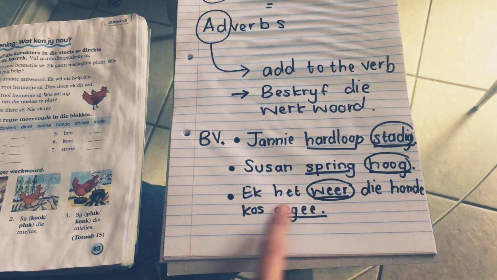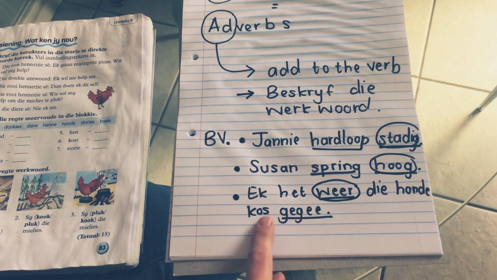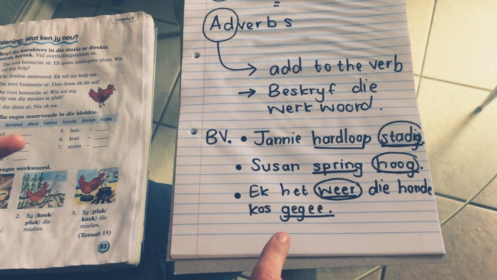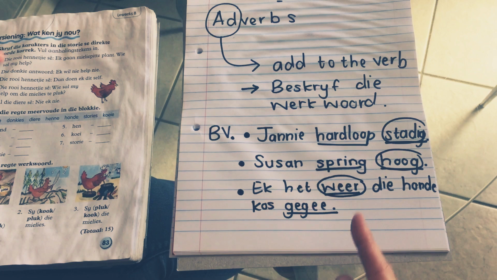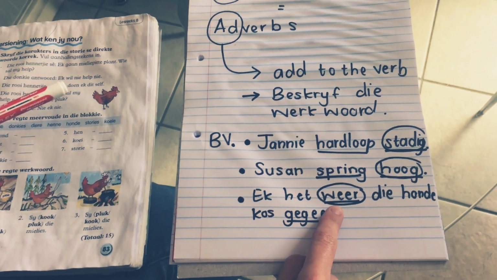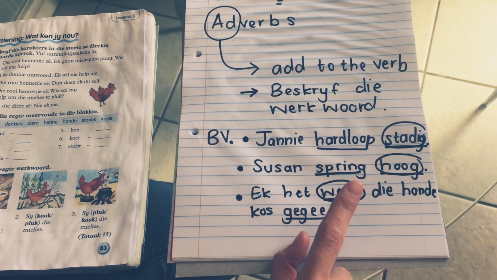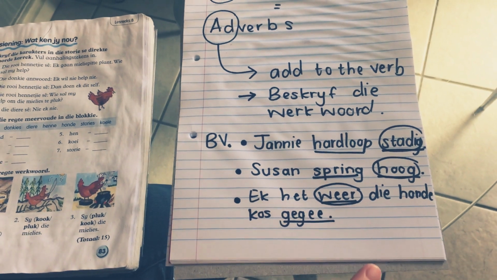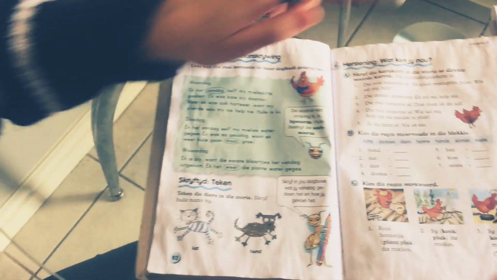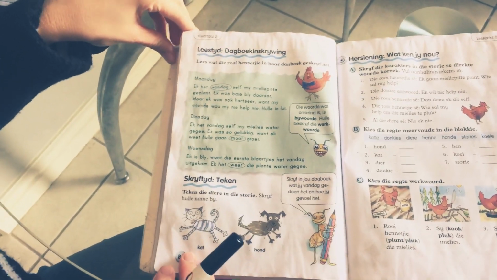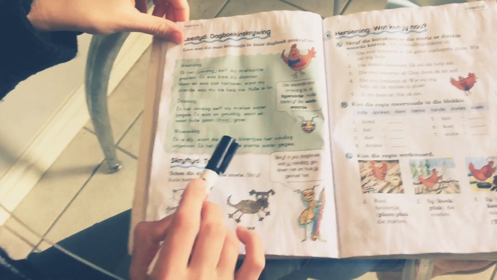Ek het weer die honde kos gegee. I fed the dogs again. So, I fed the dogs, but in what way? I fed them again. Okay, so weer is die bywoord. Okay, so now that you know what bywoorde is, we're going to use it in this activity here.